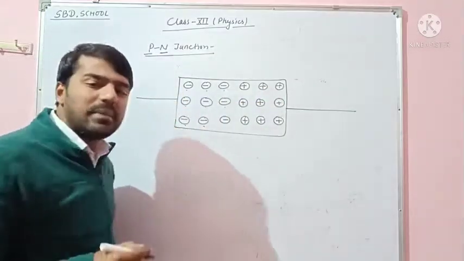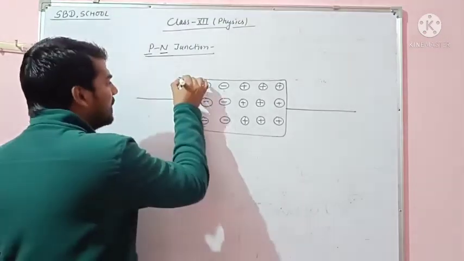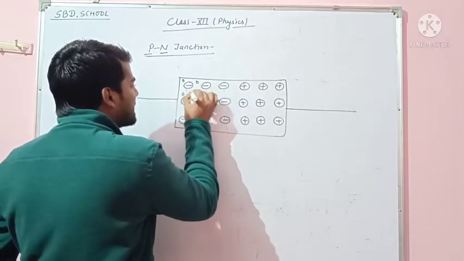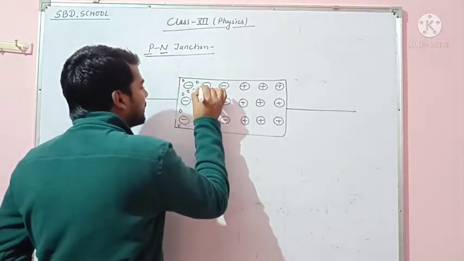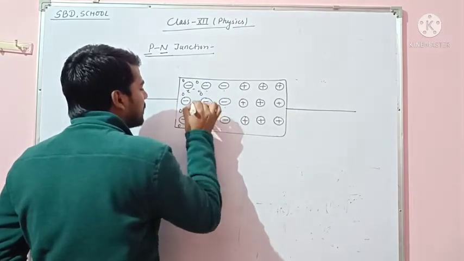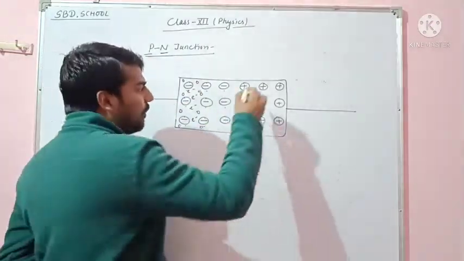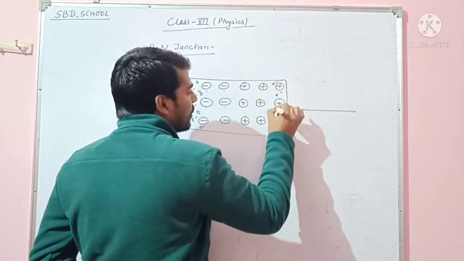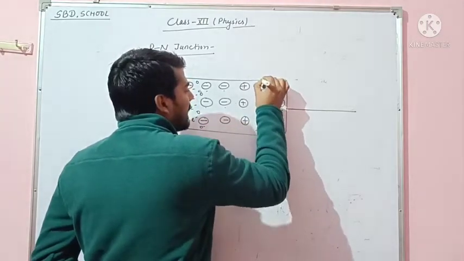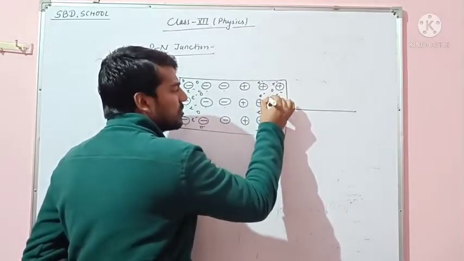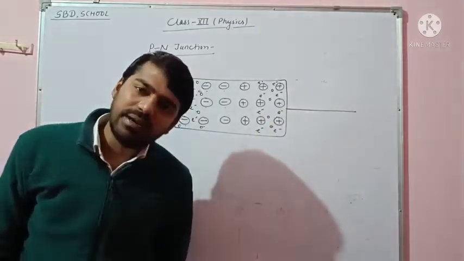In p-type semiconductor there is a majority of holes and a minority of electrons. So here the number of holes is maximum and the number of electrons is minimum. And in n-type semiconductor, the number of electrons is maximum and the number of holes is minimum.